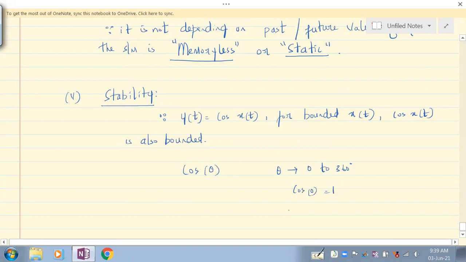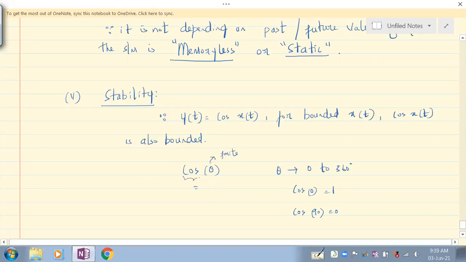It is 1. Isn't it? Then what is cos 90 degree? It's 0. Isn't it? So that is how we need to see. The cos theta values, if you do with 0 to 360 degree, if theta is finite,